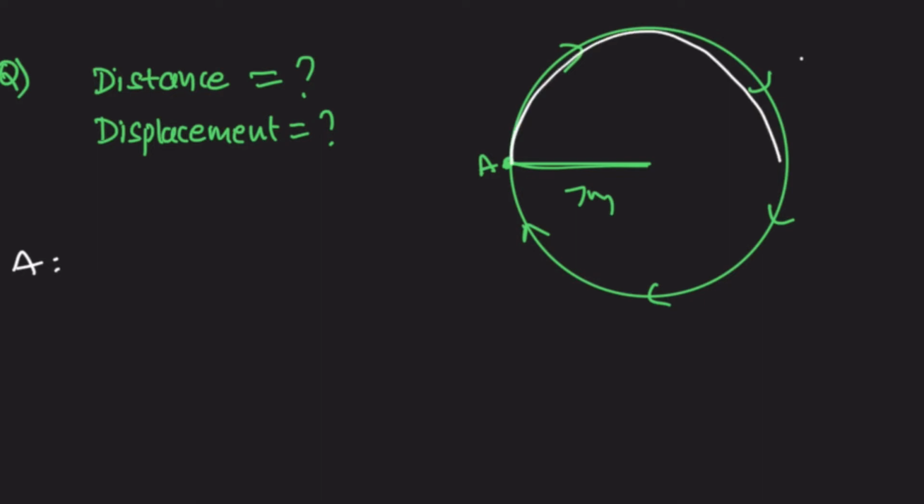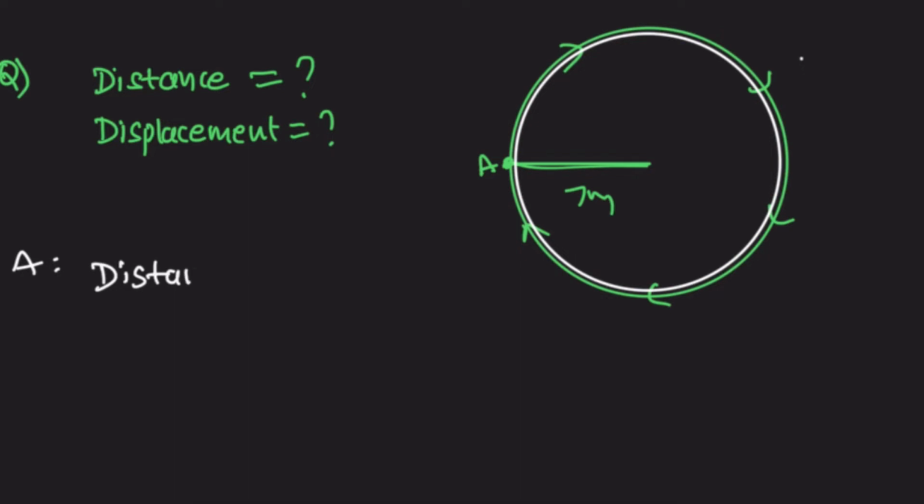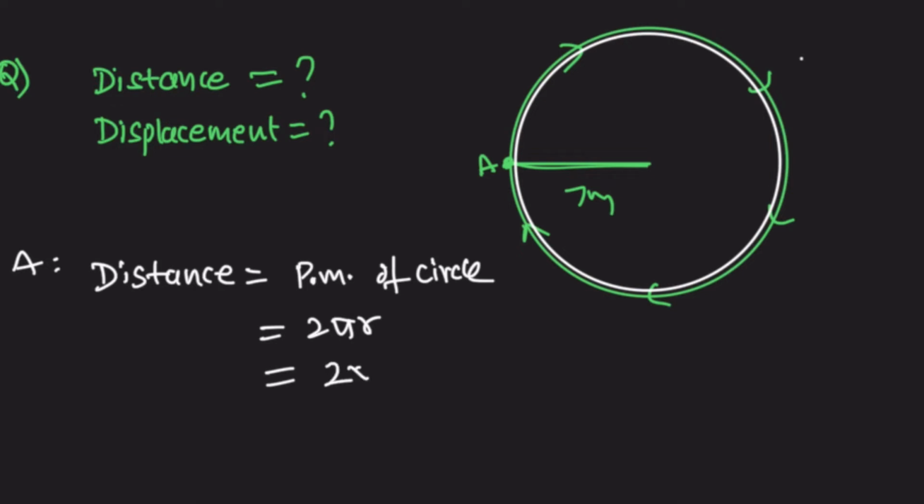So distance here is the perimeter of the circle, that is 2 pi r. So the path is 2 pi r and radius is 7. So 2 into pi is 22 by 7, r is 7, 7 cancels, we get 44 meters.